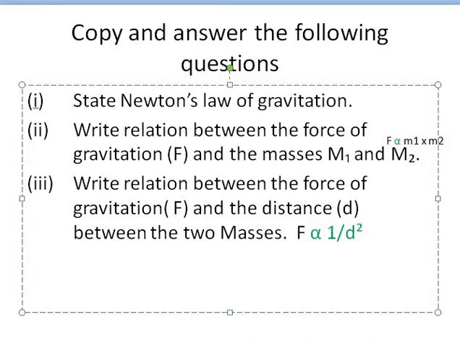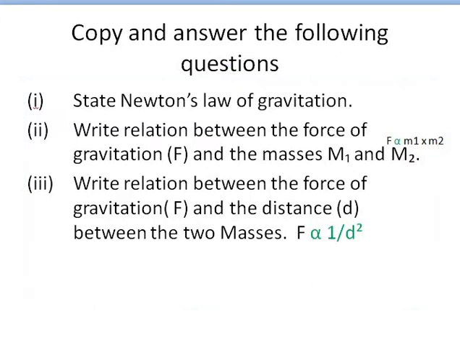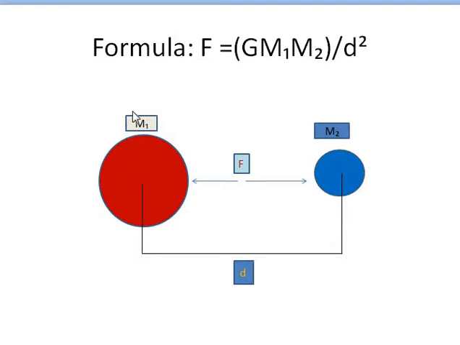Okay, now we go to the next slide. That is the formula: how to calculate the force of gravitation or gravitational force between two bodies. We have a formula F equal to G times m1 times m2 whole divided by the square of the distance between the two bodies. Look at these diagrams.